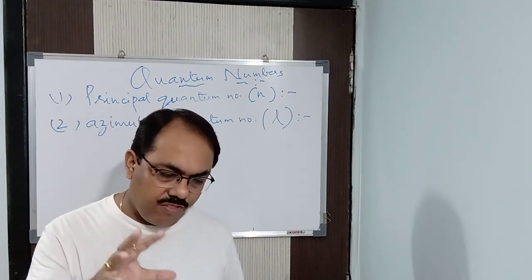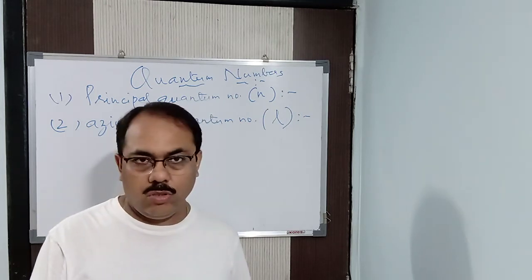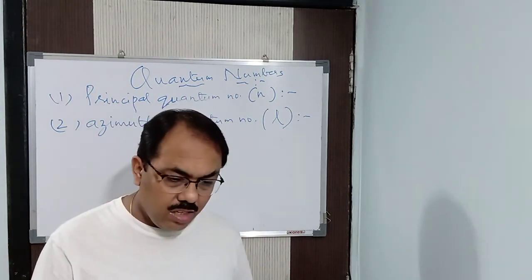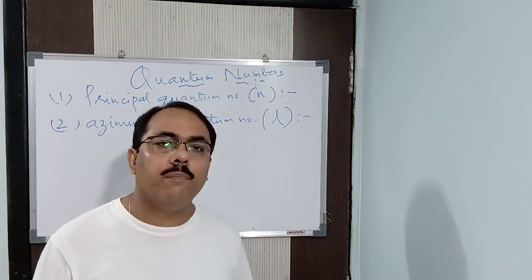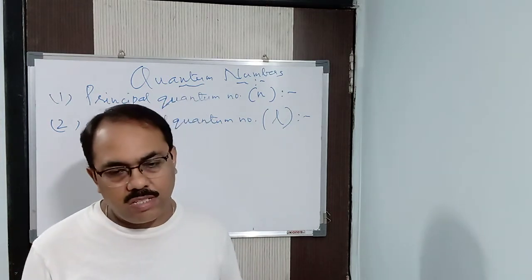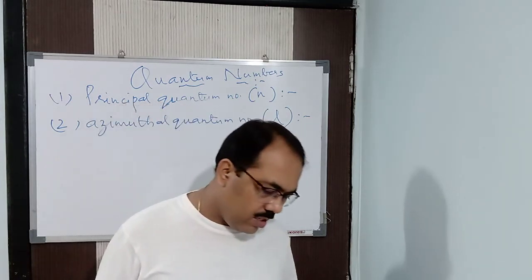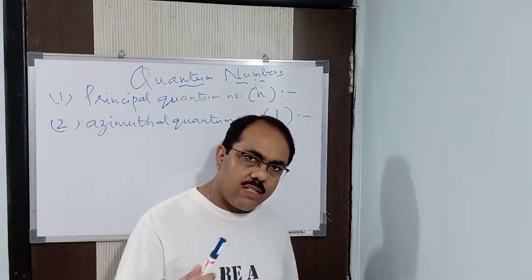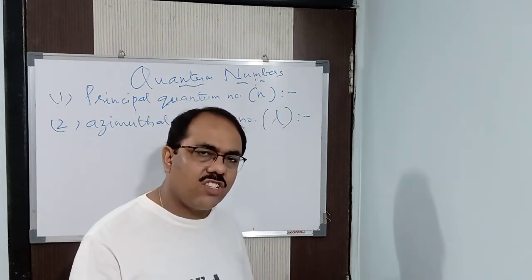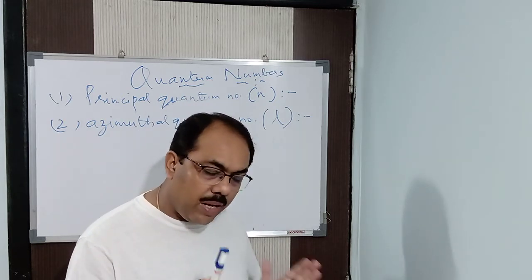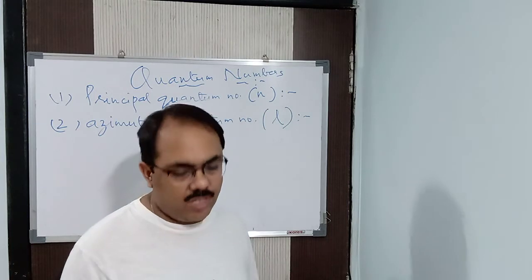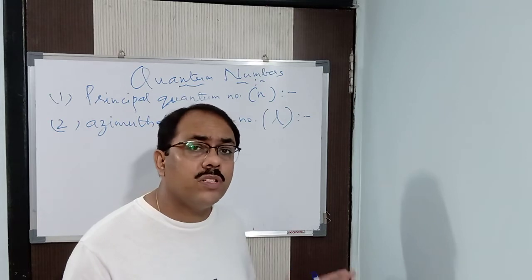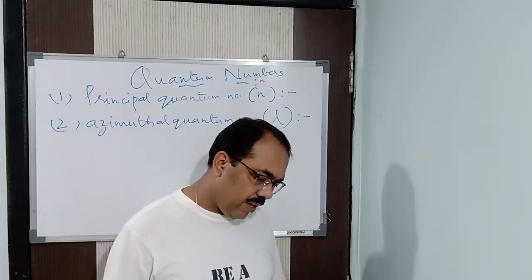That is, when you place an atom, or the source producing the spectral lines, in an electric field, then you find that it splits up into finer spectral lines, which is the Stark effect I told you earlier. So here the spectral lines we consider as the shells. So a shell splits up into finer subshells when you place an atom in an electric field. Clear? From there we got an idea.